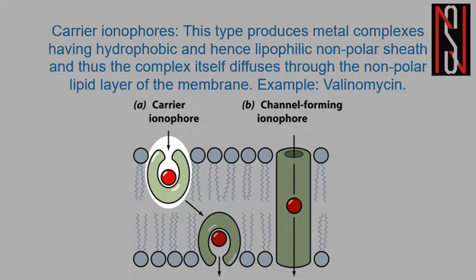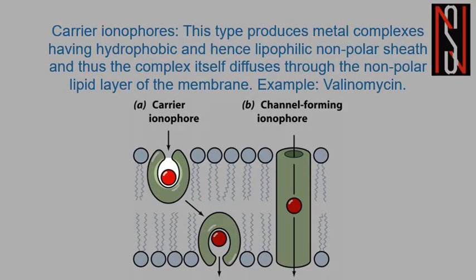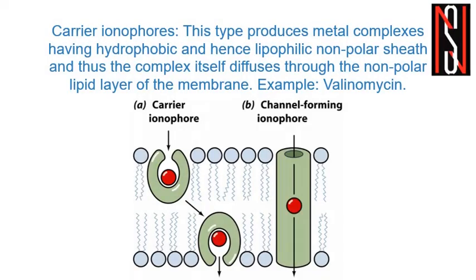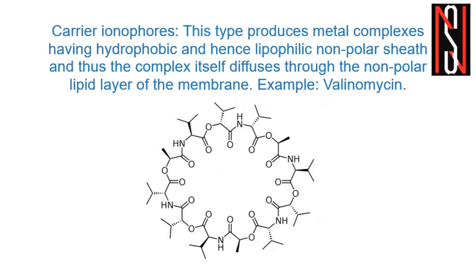So the outer part of the shell should be non-polar, lipophilic or hydrophobic, while the interior part is hydrophilic, and therefore it will associate with the metal ion, and thus the complex itself diffuses through the non-polar lipid layer of the membrane. An example of that kind of ionophore is valinomycin, which I have already shown you in the slide.